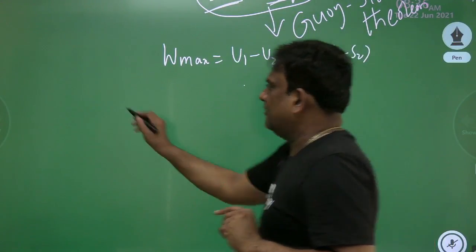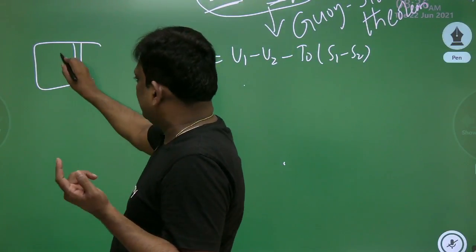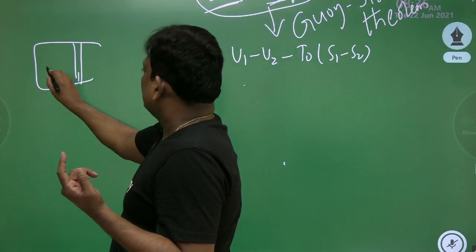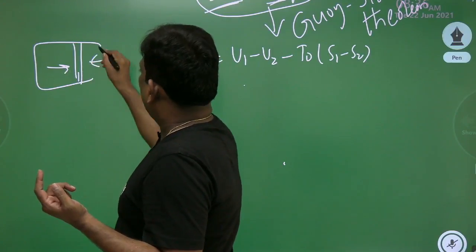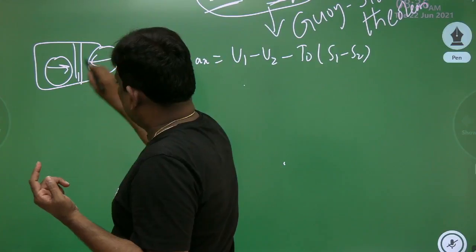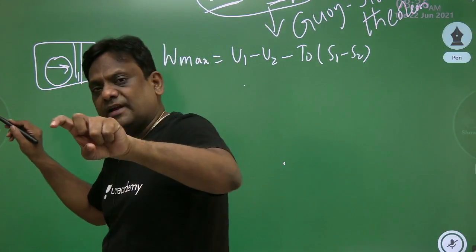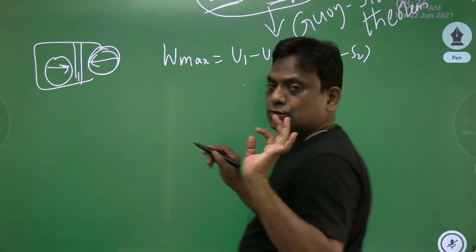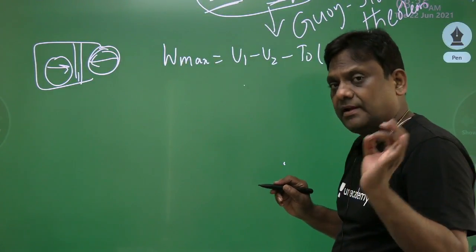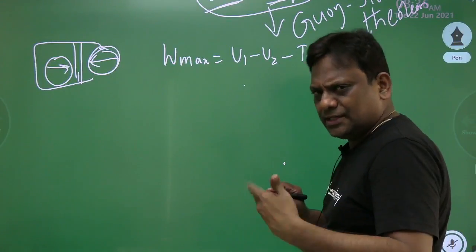Let us say this is a piston cylinder arrangement with mass confined in this. If the system is doing work, the atmosphere is resisting. If I subtract this atmospheric work, maximum minus atmospheric work will give me useful work. So there is a difference in maximum work and maximum useful work. We'll be seeing that in the next video lecture.